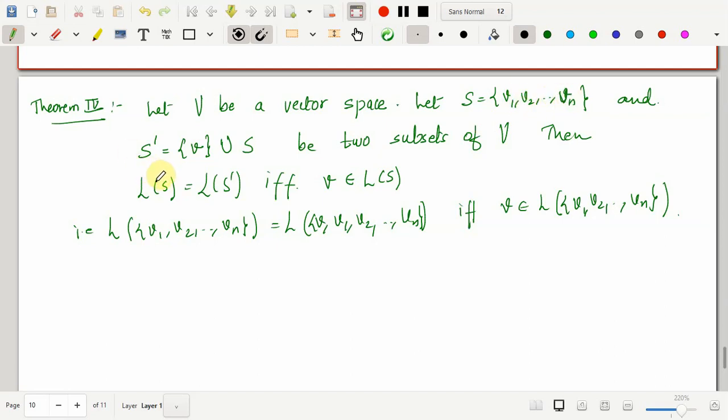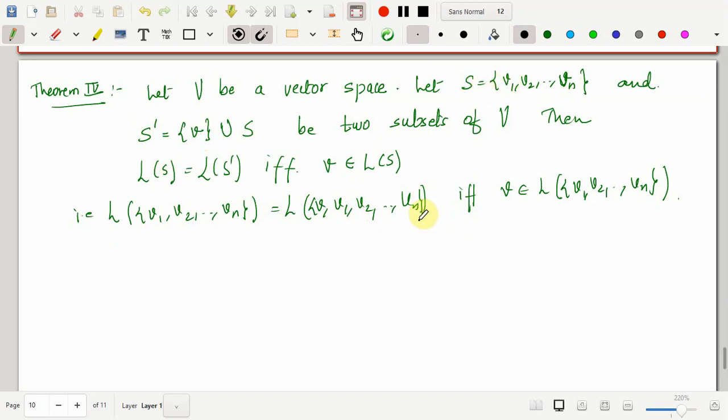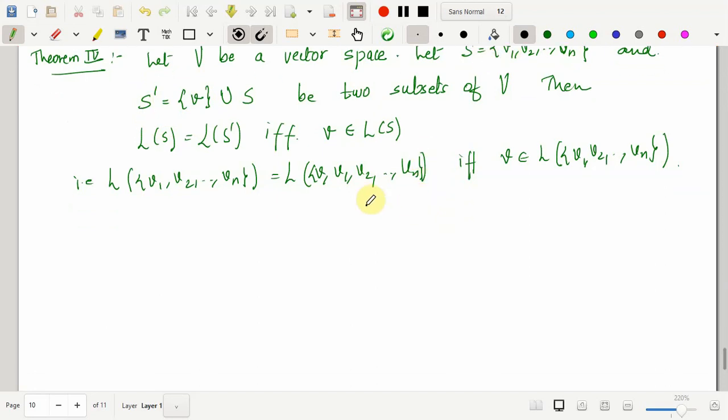But then the linear span of S can be the same as the linear span of S prime, and that is true if and only if this additional element that we have in S prime belongs to the linear span of S. Okay, so this is a biconditional statement. Now this can be elaborated in a way you want. Sometimes I can say that if and only if this v is a linear combination of the vectors in S, v1, v2, ..., vn.